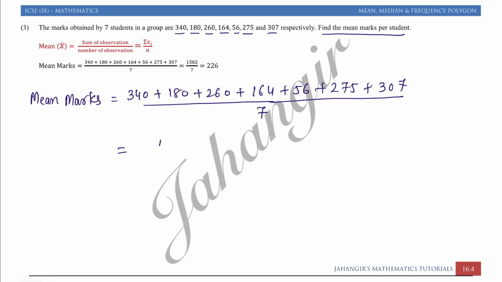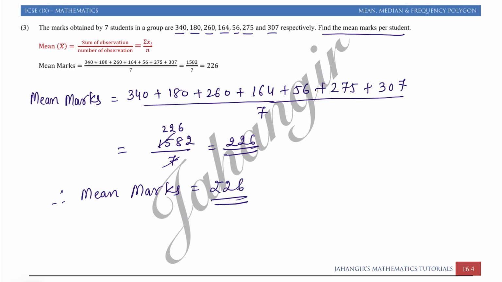Add all of them, you will get 1582. Divide by 7, just divide it. 7 2s are 14, 7 6s are 42, 226. So therefore the mean marks is equal to 226.